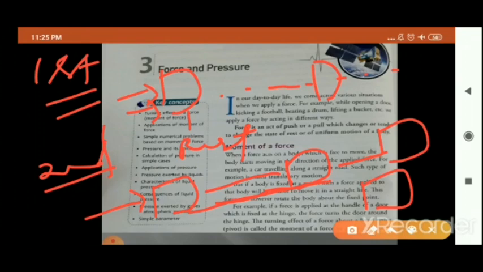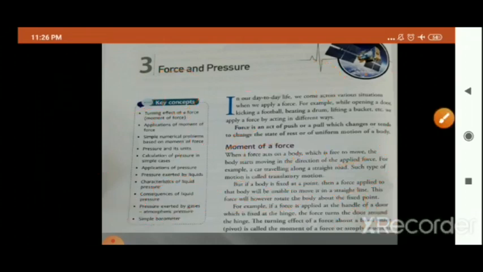Means if we apply force on a body which is at rest, then that body may come in motion. And if the body is already in uniform motion and we apply force on that body, then either the speed of the body may change with time, or that body may get slowed down, or even stop after applying the force. Okay children, I suppose I am clear to you.